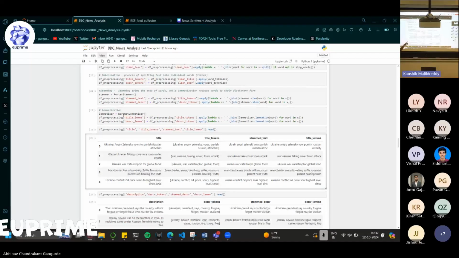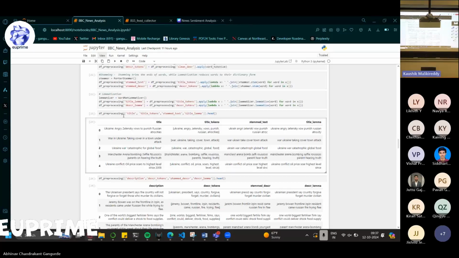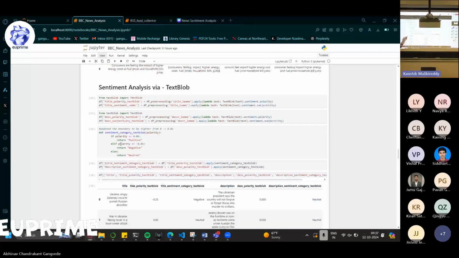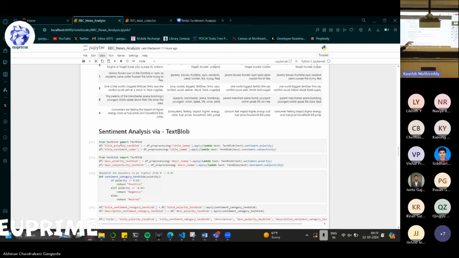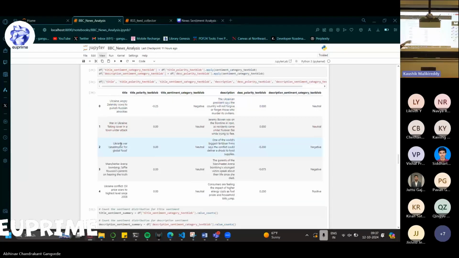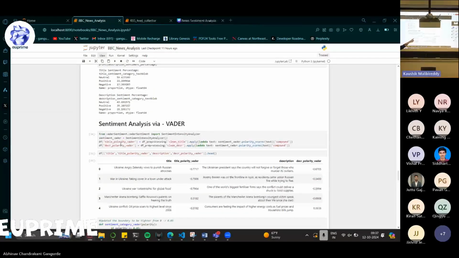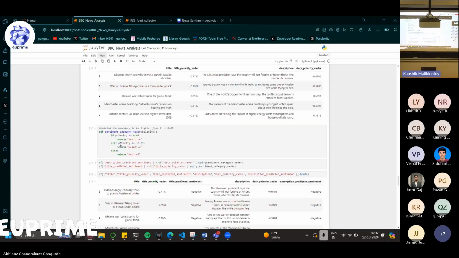So tokenization and lemmatization, which reduces the words into their base form or vocabulary to interpret the sentiment that we would want to calculate. Eventually for the sentiment, I tried a couple of things using pre-trained models, like TextBlob. This is already a pre-trained model, so I tried to use that. Additionally, I tried to use a more sophisticated one, which is the VADER system, giving a better accuracy in terms of the sentiment.